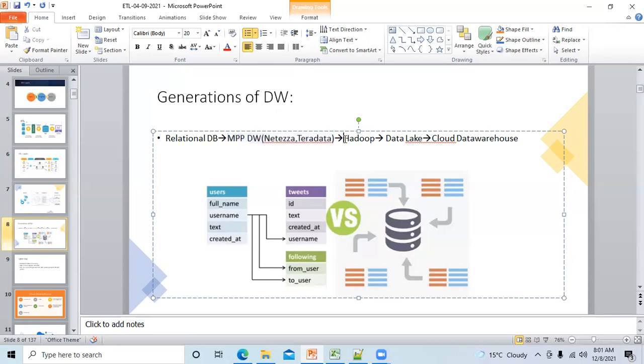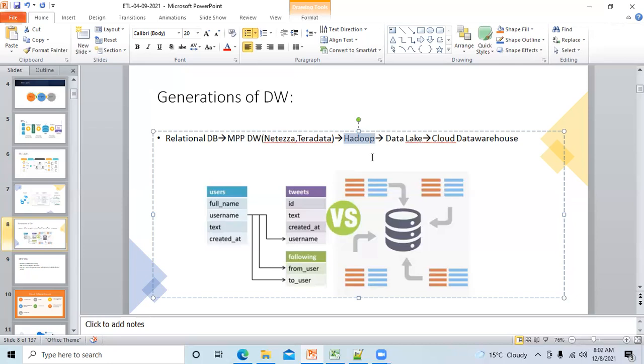Then after that, there's the concept of Hadoop. You might have heard of Hadoop, big data, map reduce functions and all those things. Why did this come into the picture? Because of unstructured data. Your Oracle or Microsoft SQL Server cannot handle unstructured data. They can handle only structured data. Then the new concept of Hadoop, with map reduce, HDFS, primary nodes, secondary nodes and all those things, came into the picture. So this will handle your unstructured data.